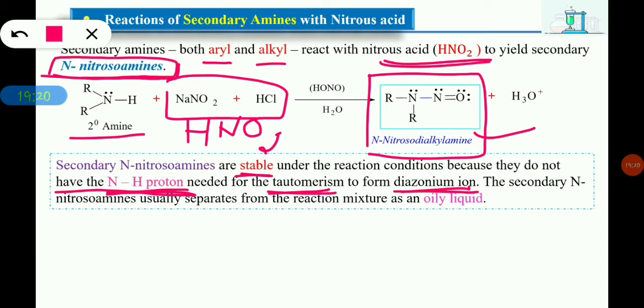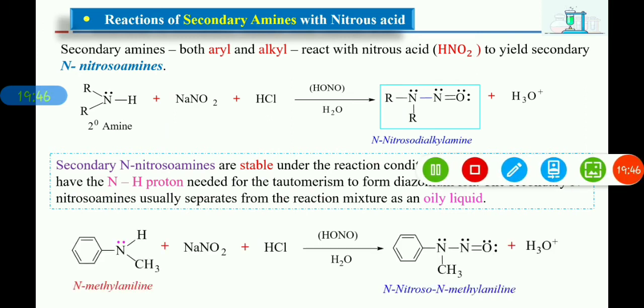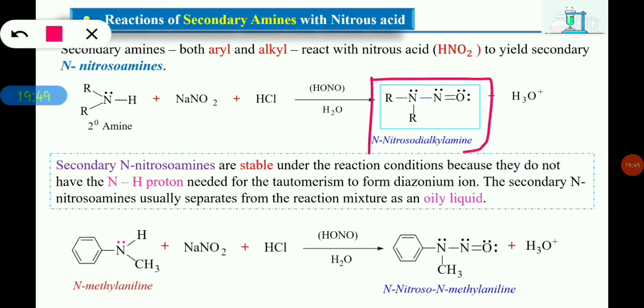But here in the case of this N-nitrosodialkyl amine, we don't have any hydrogen attached to this nitrogen atom. For that reason it does not undergo tautomerism, and it does not form diazonium ion. The secondary N-nitrosoamines usually separate from the reaction mixture as an oily yellow liquid. So here you can see this N-nitrosodialkyl amine can be obtained as an oily liquid in the reaction mixture.